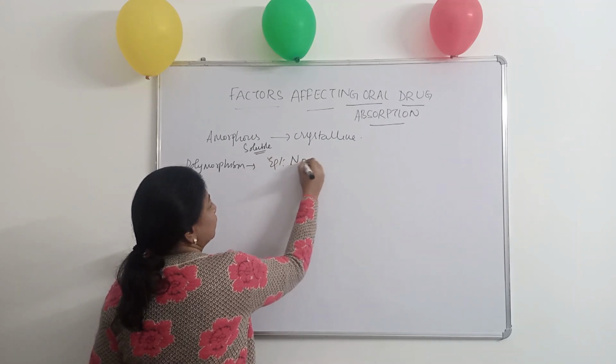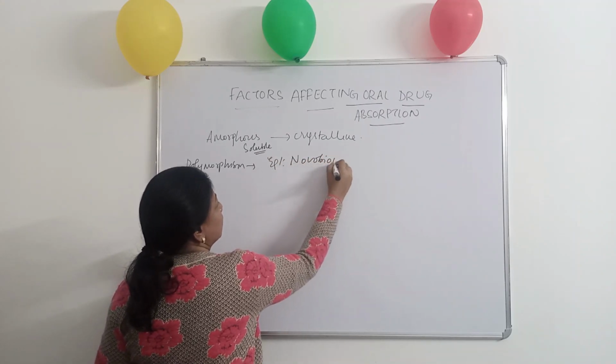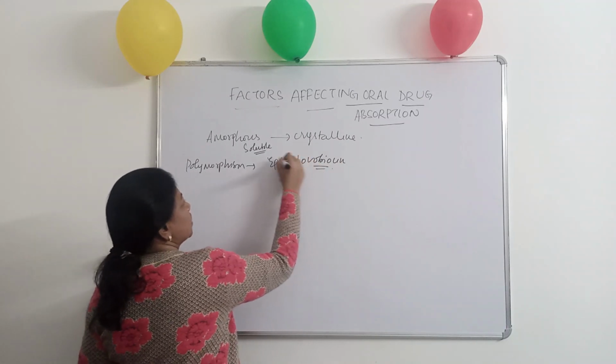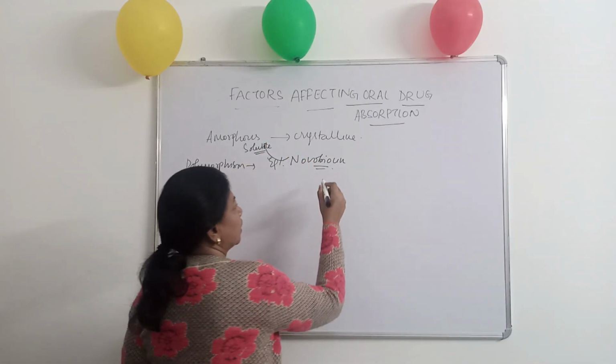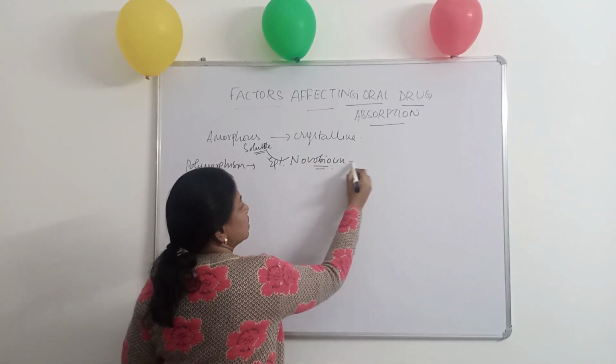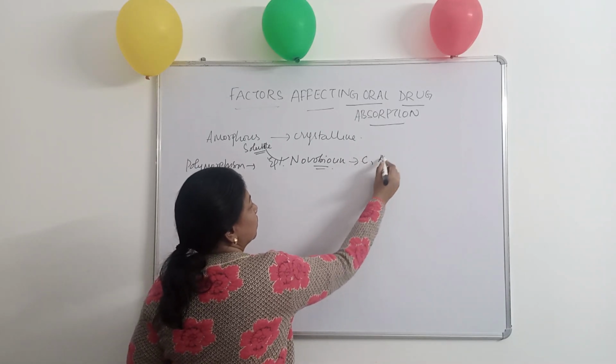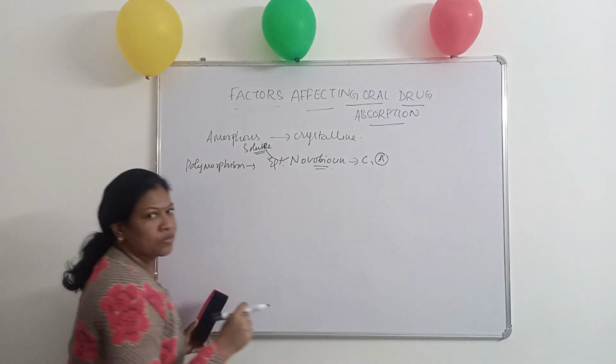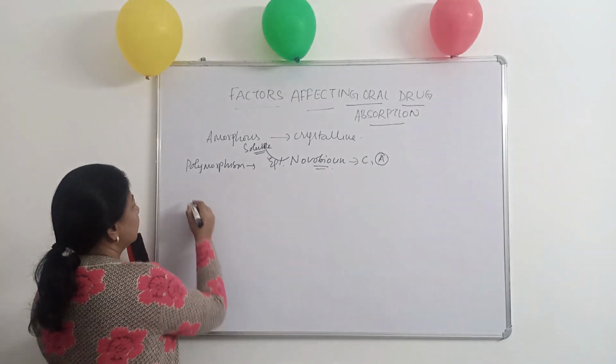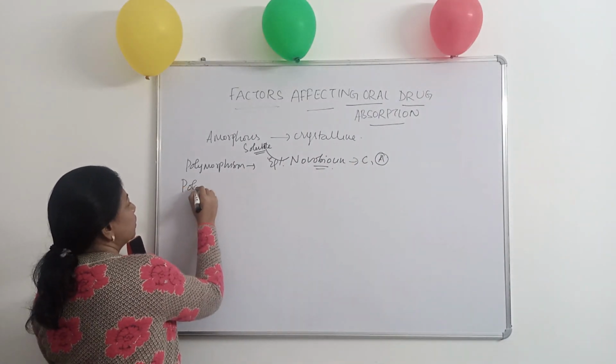Example, in case of antibiotics, novobiocin, amorphous form of novobiocin is used in market. Novobiocin is available in crystalline form as well as amorphous form. Amorphous form is used because of its solubility. And then there is another phenomena which is known as